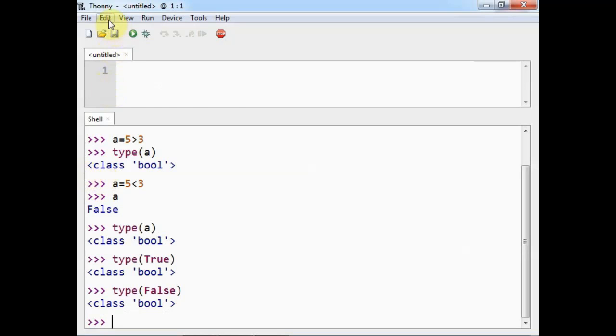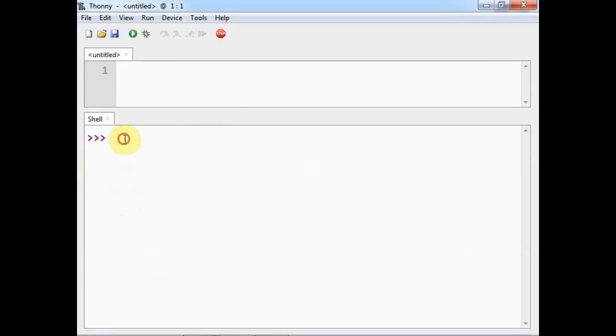Now let me clear the shell. Suppose I want to declare a string, I can say name is equal to, suppose in double quotes I write Sham, and if I say name, then Sham will be printed in single quotes, and if I say type of name, then it will display the class str.